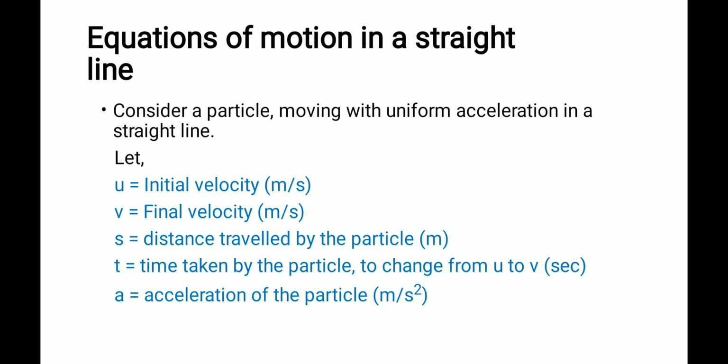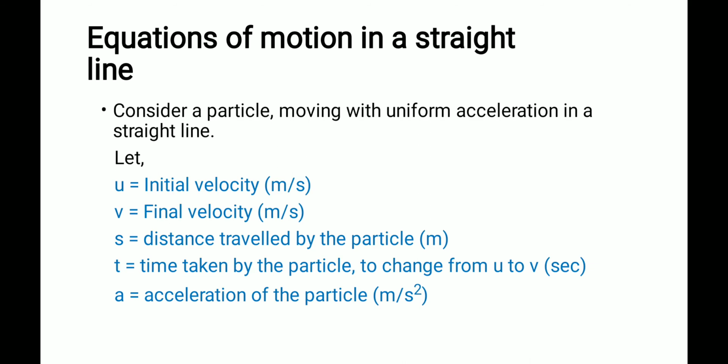In this derivation, the symbols we are going to use: u is the initial velocity, when a particle is moving from one point to another. The initial velocity at the beginning, we will take as u. Final velocity v is the velocity at the end of the movement.